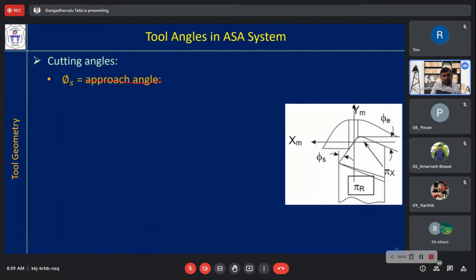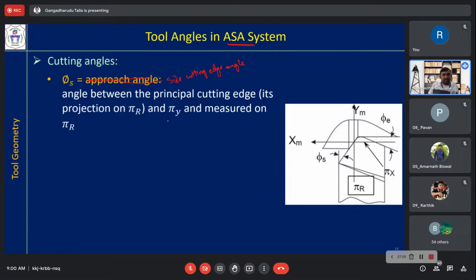I'll edit this when I'm sharing this. Use side cutting edge angle because there is sometimes a confusion. This is more appropriate. This is correct. Okay. Side cutting edge angle. Don't use this approach angle in case of the ASA system that we will use in ORS.